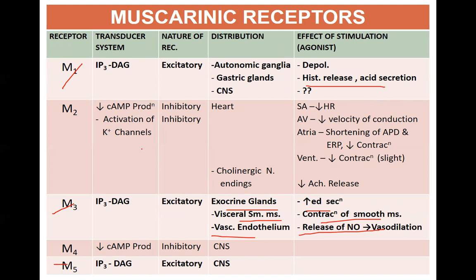The M2 receptors are inhibitory receptors. They are present in the heart, and these receptors act on the SA node, AV node, atria, and ventricles. In the SA node, they cause a decrease in heart rate. In the atrioventricular node, they cause a decrease in velocity of conduction. In the atria, they cause shortening of action potential duration and effective refractory period and decrease contraction, whereas in the ventricle, they tend to decrease contraction.